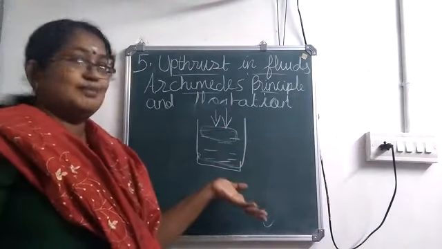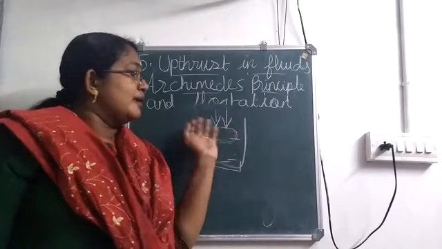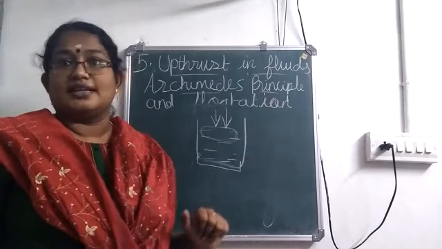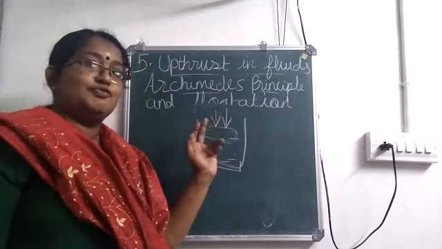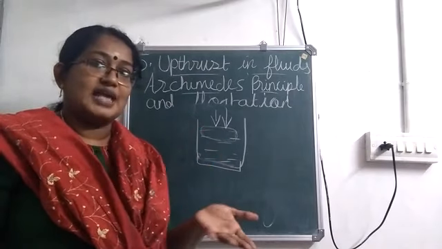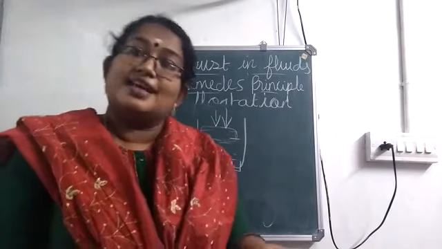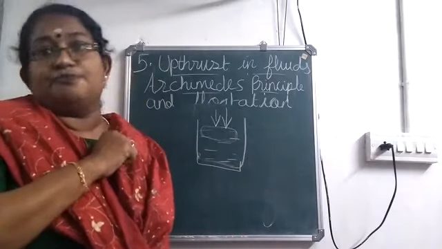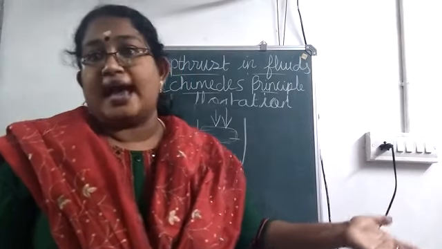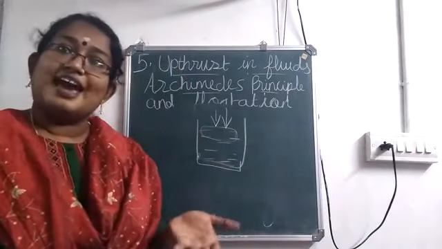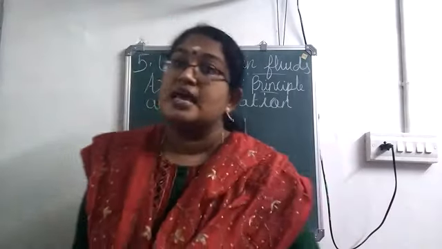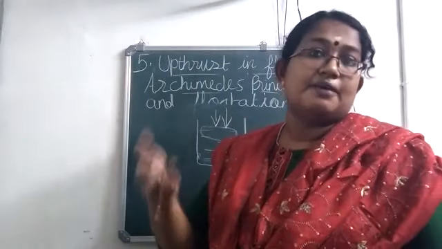Now I will say the same example given in the textbook. We have immersed a can in a beaker containing water and we are applying force in the downward direction. When we apply force, the can will go down, and each and every moment we will feel a force acting in the upward direction. That is, we will feel that somebody is pushing the can upward. Then when it reaches the bottom, you can take your hand. What happens? The can will come up. So this is an example showing upthrust or buoyant force. The liquid exerts a force in the upward direction.